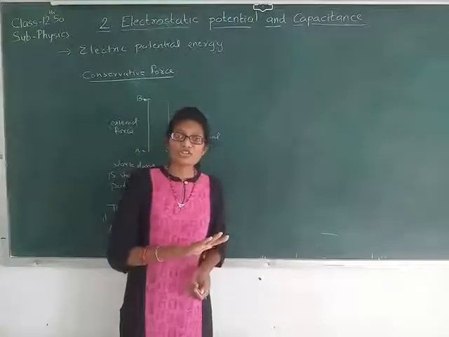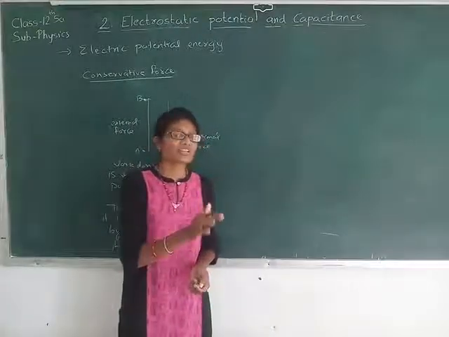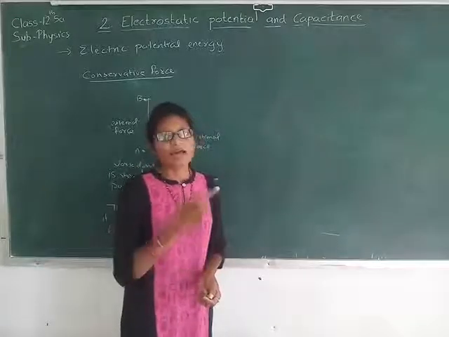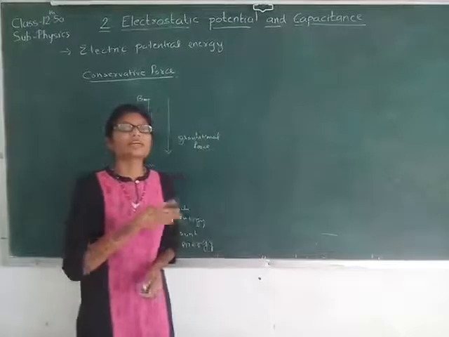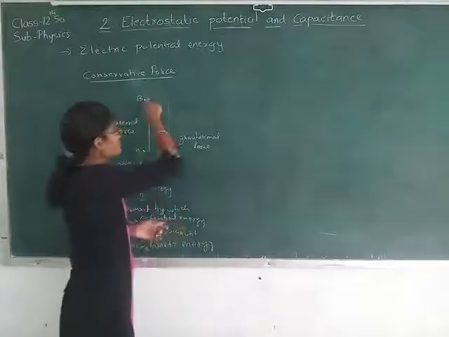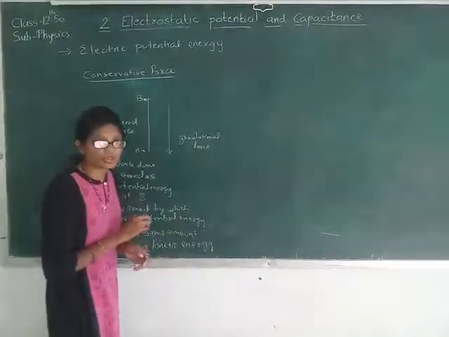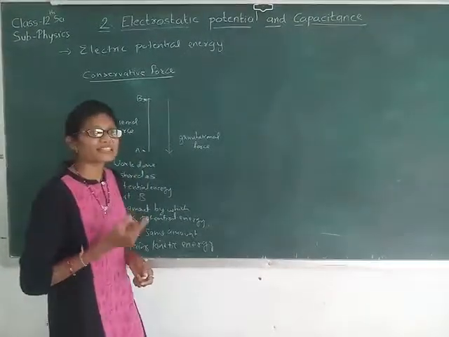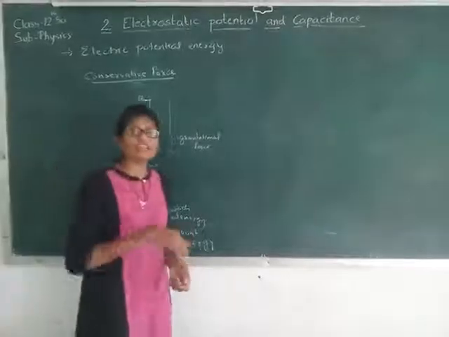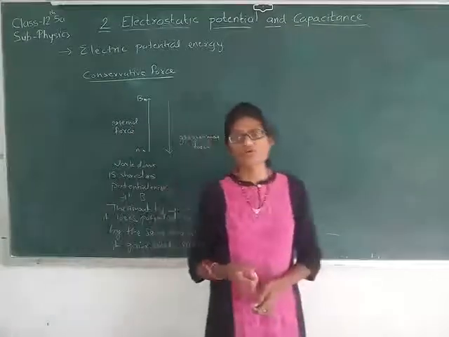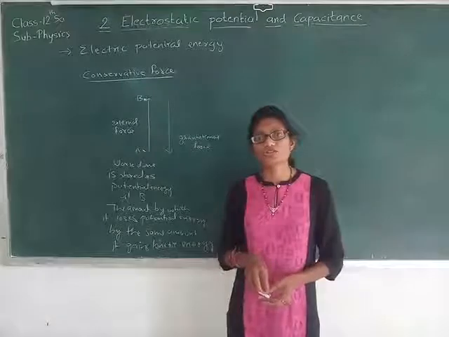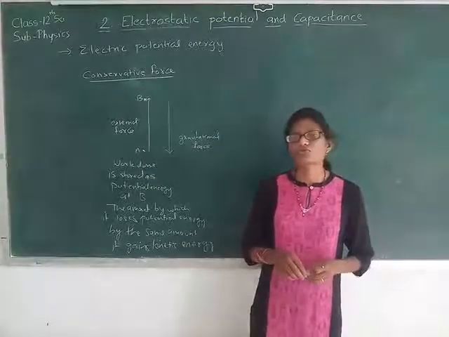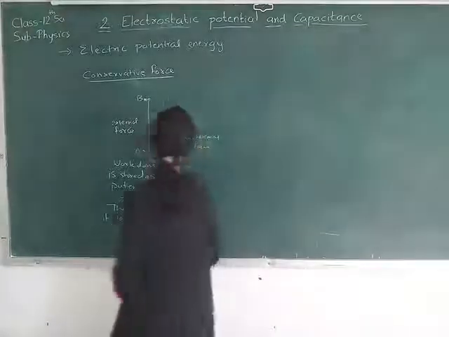And when the external force is removed, this potential energy is used up and the object again comes down. The object again changes its direction. And that type of force is called conservative force. Over here, at every point you can see the sum of the kinetic energy and potential energy remains conserved, it remains the same.